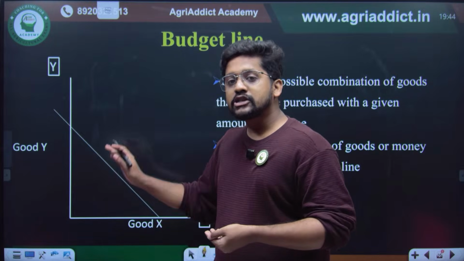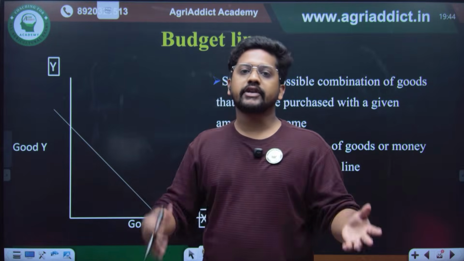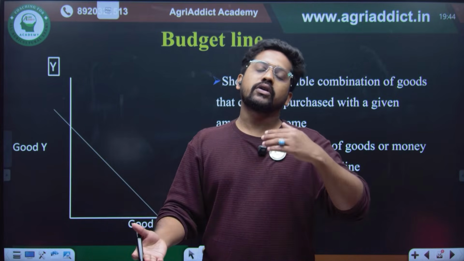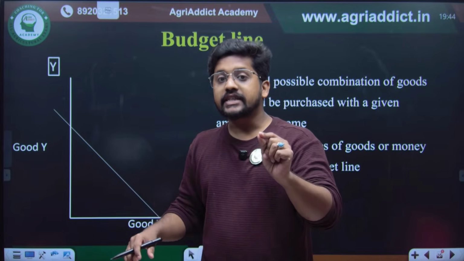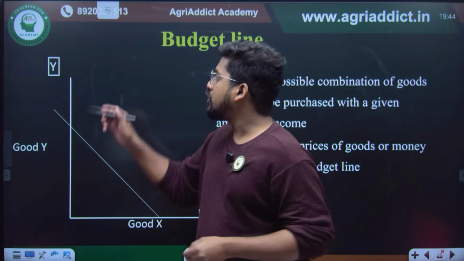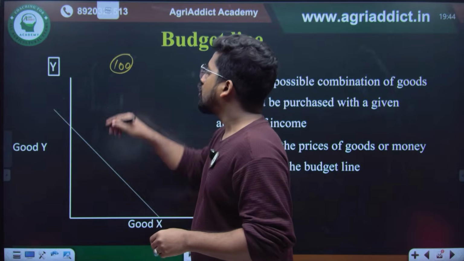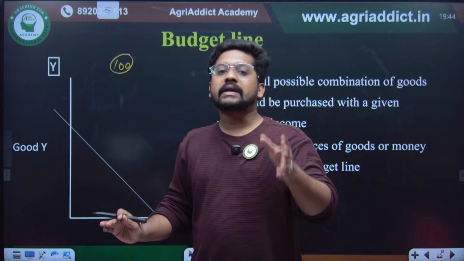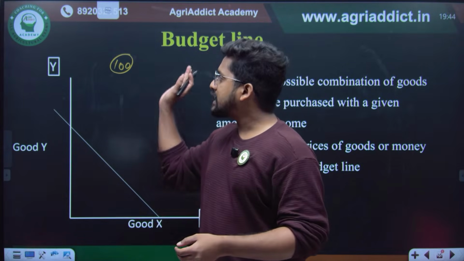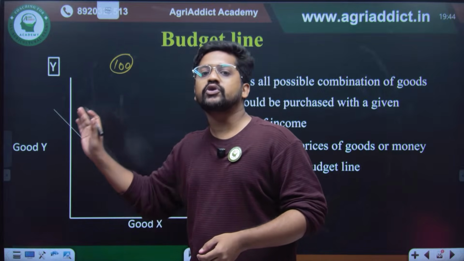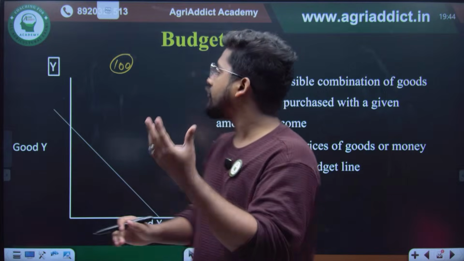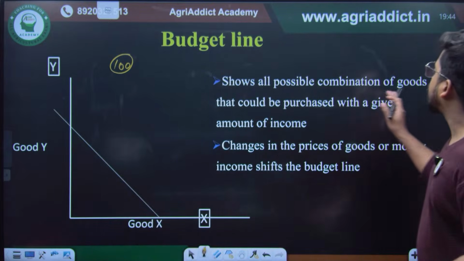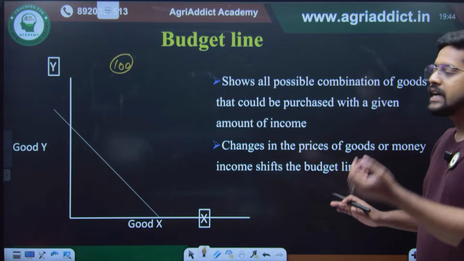But here, this is also a combination of two goods like Sprite or 7-Up or Coca-Cola or Pepsi, or you can say Dairy Milk or Milky Bar. But along the curve, what is constant? It is the amount that you are spending. Maybe it will be 100 rupees. So all these combinations you can purchase with 100 rupees. So budget line is the graphical representation of two commodities which you can purchase with the same amount of money or same amount of resource. And this shows all possible combinations of the goods that could be purchased with a given amount of income.